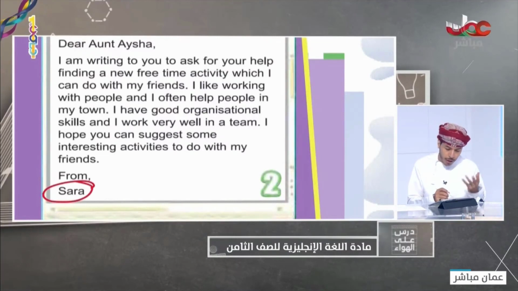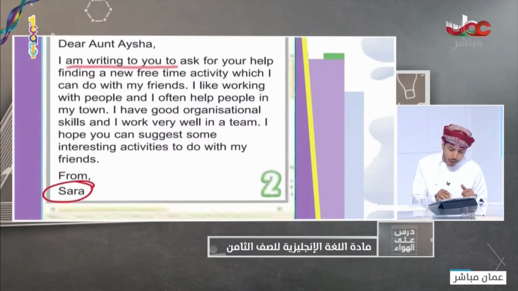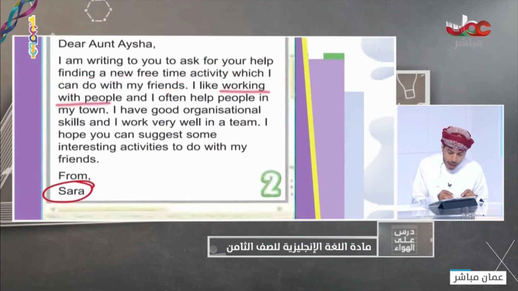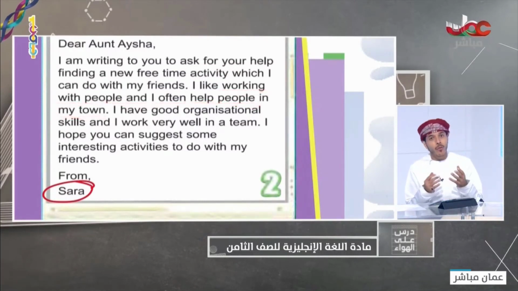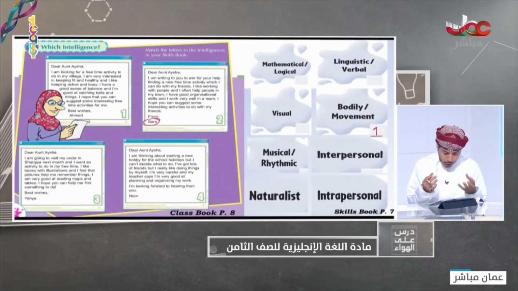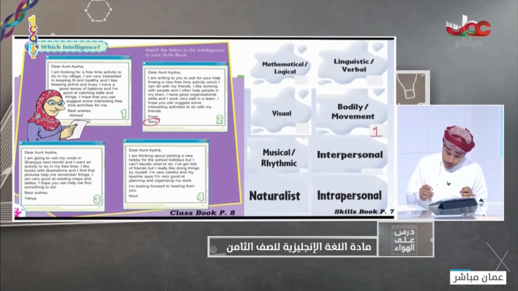For example, Sarah. Let's look at Sarah's email. I'm writing to you to ask you for help finding a new free time activity, which I can do with my friends. So she wants an activity which can be done with her friends. I like working with a group and I often help people in my town. So she likes to work with people. What is the type of intelligence that Sarah has? She has interpersonal intelligence.